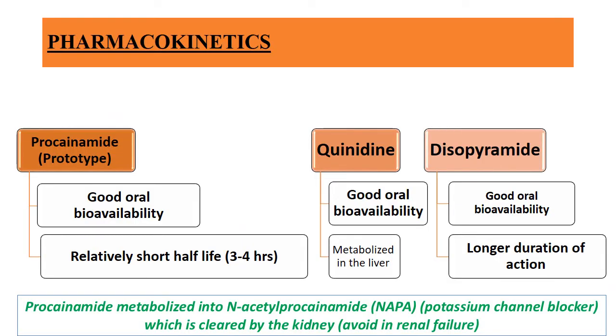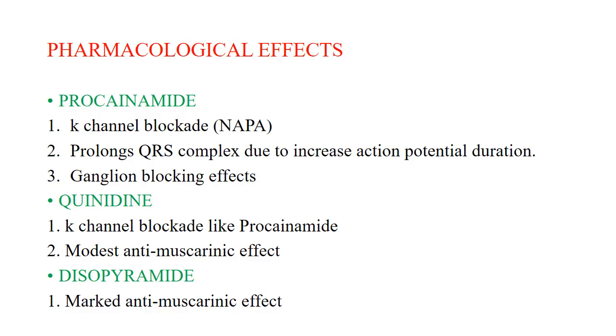Now the pharmacokinetics of procainamide, quinidine, and disopyramide. Procainamide is a prototype drug. It has good oral bioavailability and a relatively short half-life of about 3 to 4 hours. Procainamide is metabolized into N-acetyl procainamide, which is cleared by the kidney, and the drug should be avoided in renal failure. Next is quinidine. It has good oral bioavailability, and quinidine is metabolized in the liver. Next is disopyramide. It has good oral bioavailability, and disopyramide has a long duration of action.